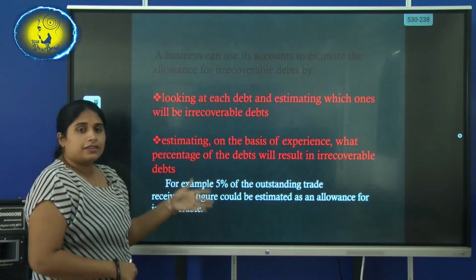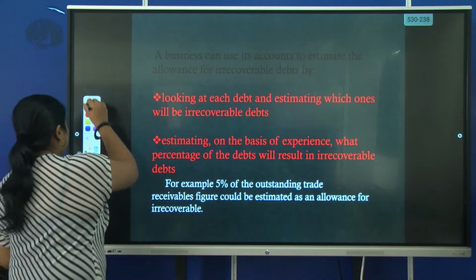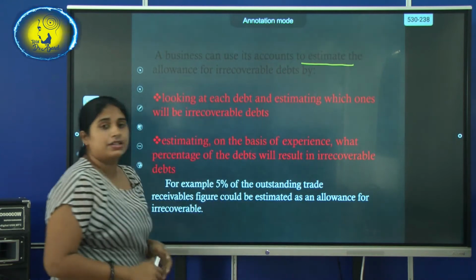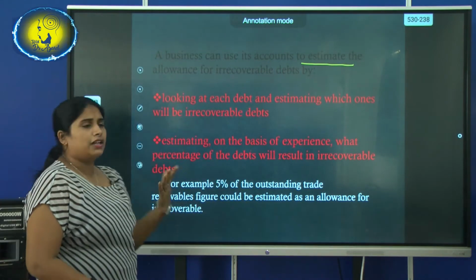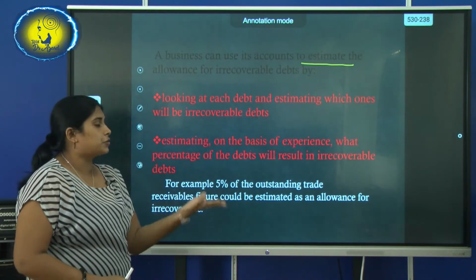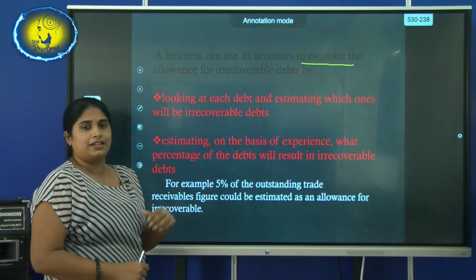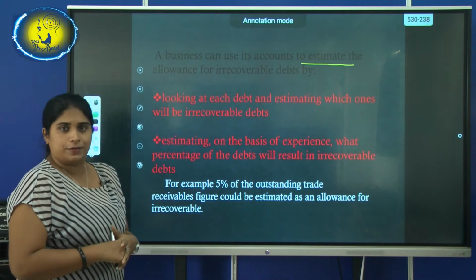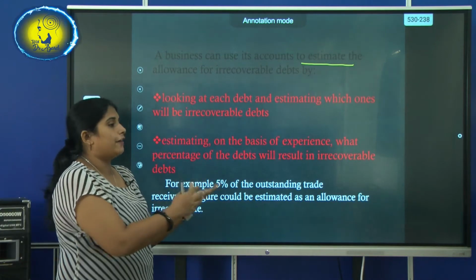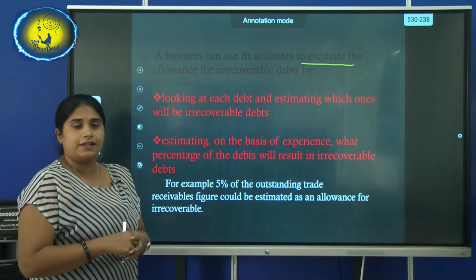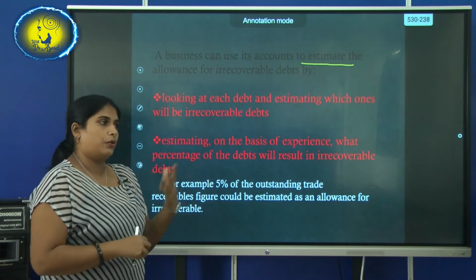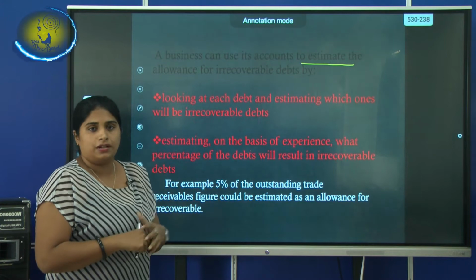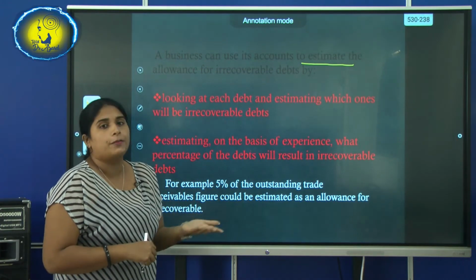These are the methods you can use to estimate the allowance for irrecoverable debts. You can look at each trade receivable and, with the knowledge and experience of your business, make an estimate. If you have trade receivables A, B, C, D, you can look at them and see that this one will become an irrecoverable debt in the near future.